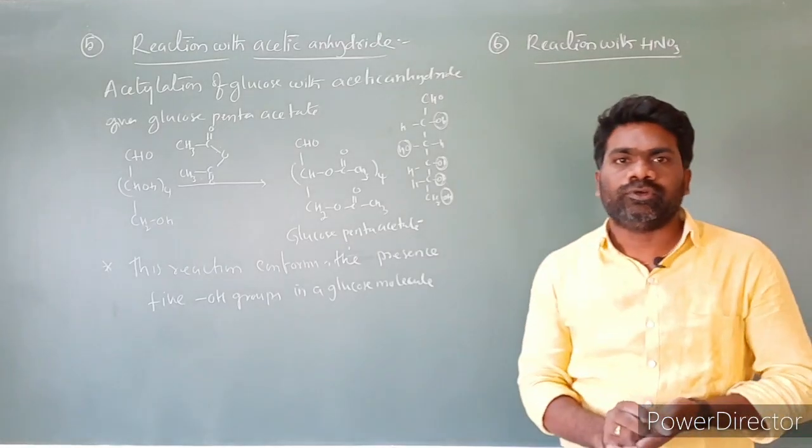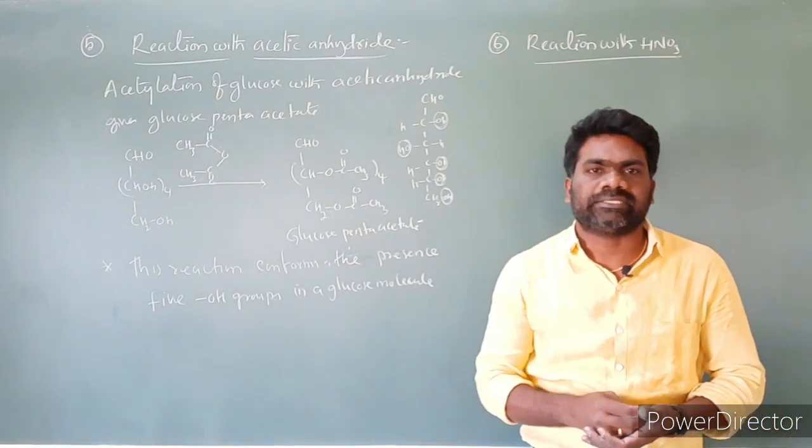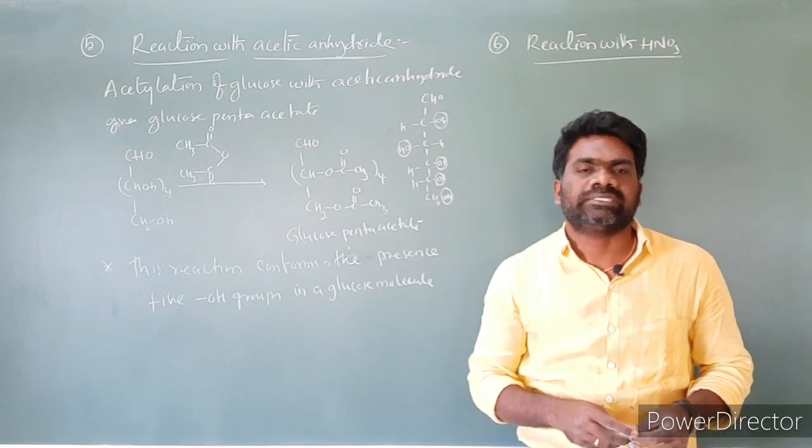The oxidation of glucose as well as gluconic acid with nitric acid gives saccharic acid.